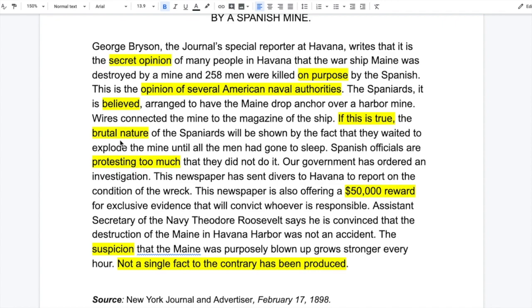Now, there are some vocabulary words here that I want you to be familiar with. The magazine of the ship. That probably doesn't make any sense to most of you. And the magazine is an actual room inside the ship where all of the ship's ammunition is, okay?